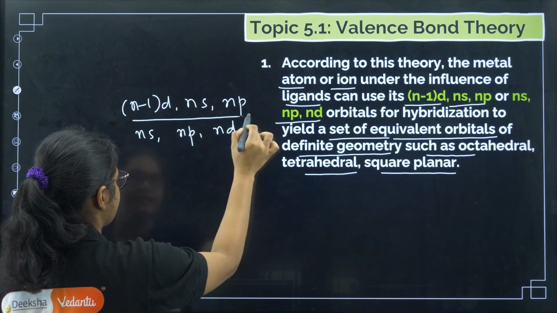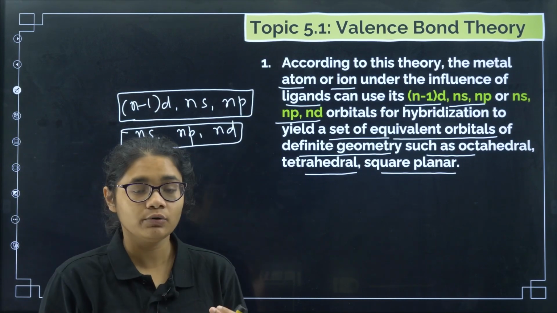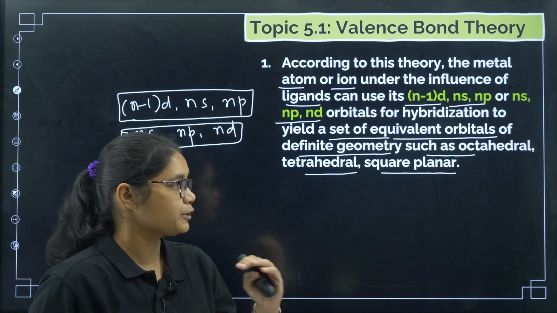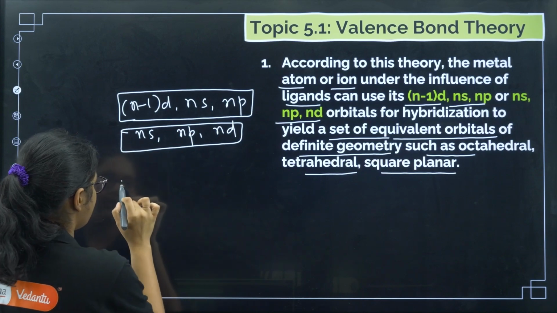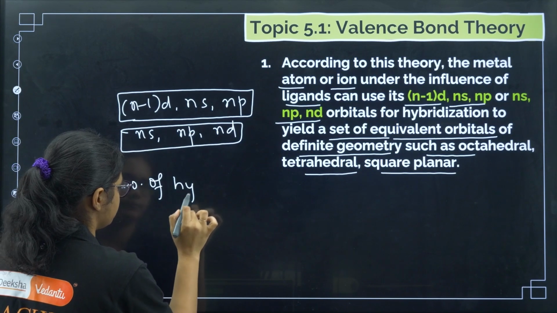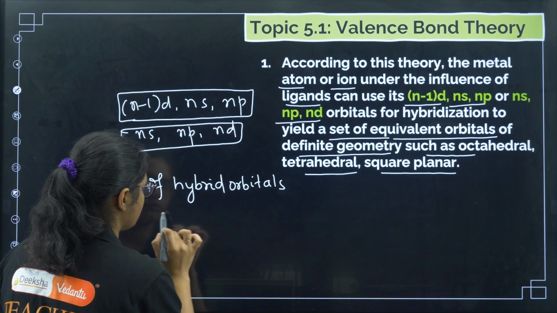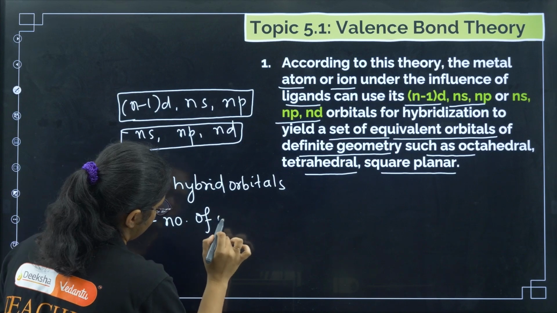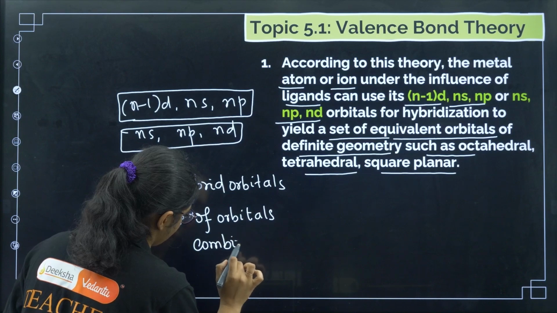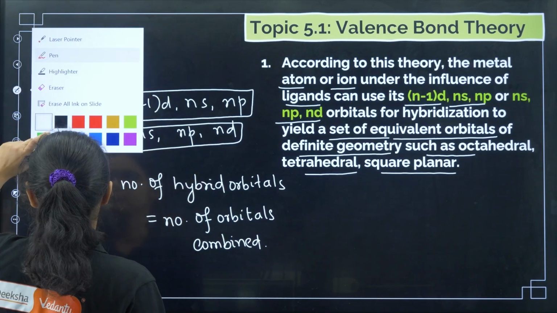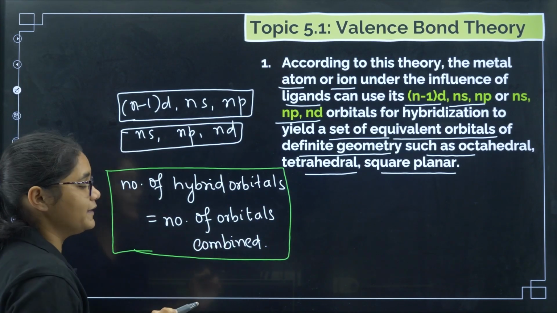Either of these sets of orbitals can combine to give you an equivalent number of hybrid orbitals. Now what is the meaning of equivalent orbitals? Remember, the number of hybrid orbitals produced is equal to the number of orbitals combined. This is a very important conclusion that you must remember. The number of hybrid orbitals formed is equal to the number of orbitals combined.